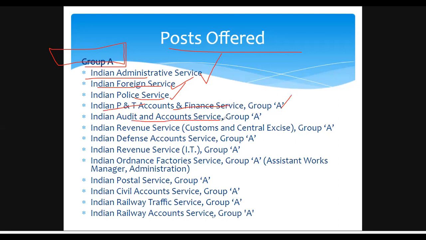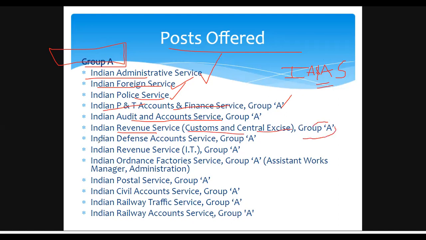Indian Audit and Account Service, we can call it IA and AS, Indian Audit and Account Services. And the Indian Revenue Service, dealing with customs and central excise, is under the Group A services.